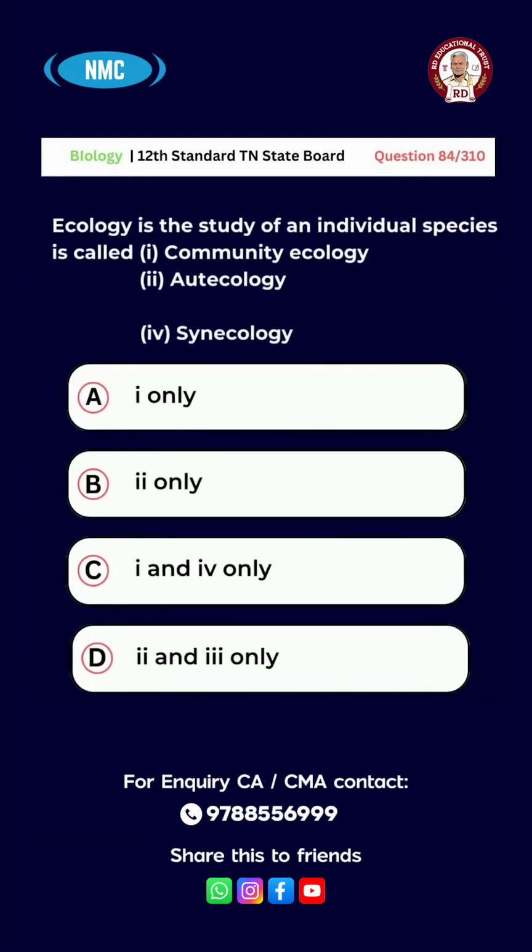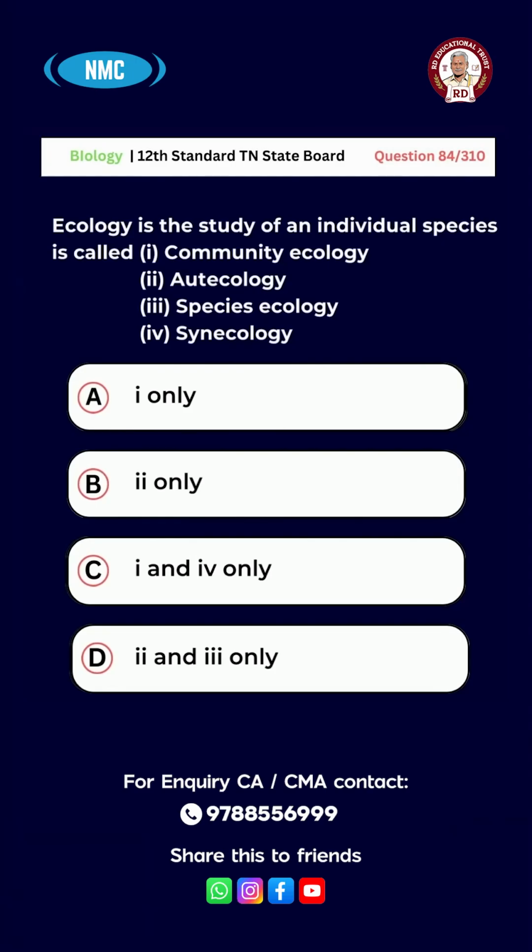Question number 84. Ecology is the study of an individual species is called 1, community ecology, 2, autecology, 3, species ecology, 4, synecology. The options are A, 1 only, B, 2 only, C, 1 and 4 only, D, 2 and 3 only.